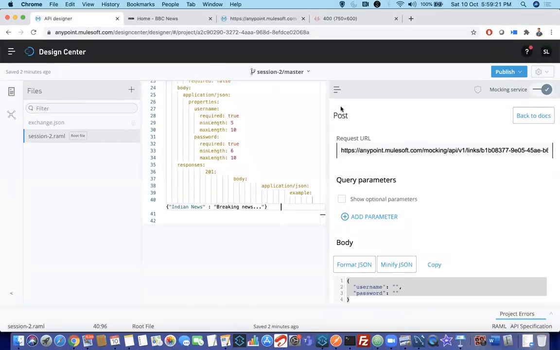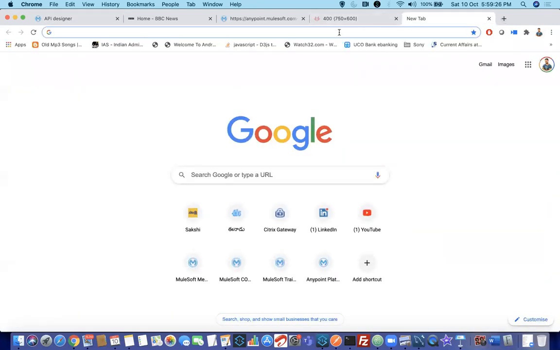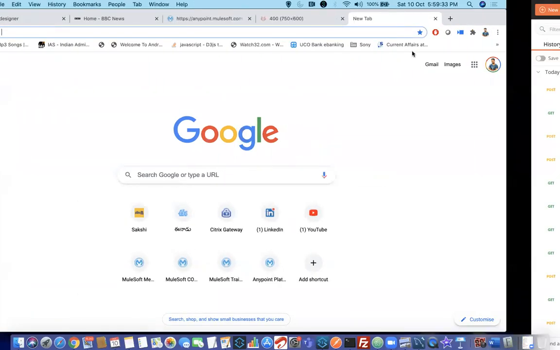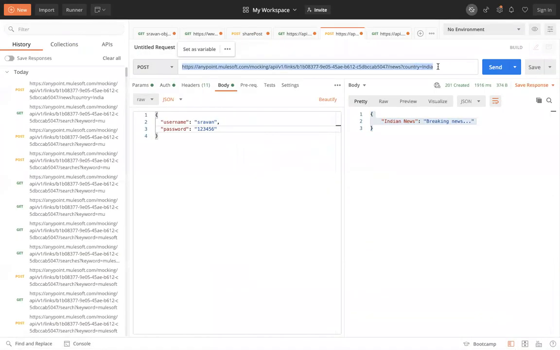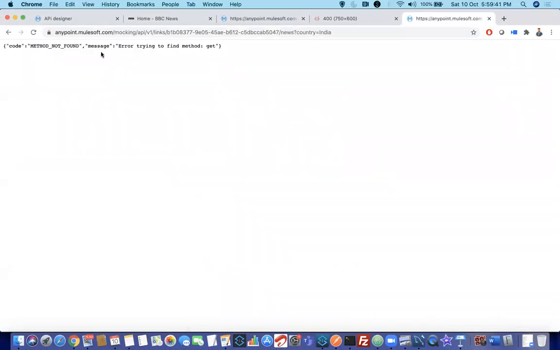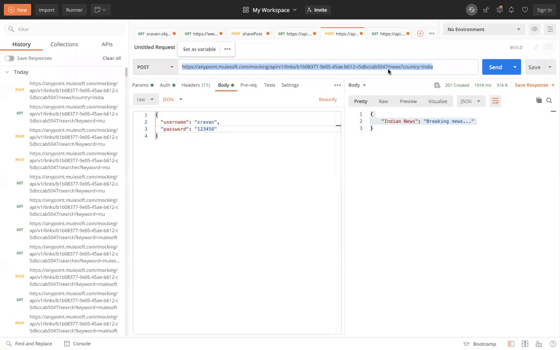Now you must be asking me a question, Shravan, why are you not passing it on the Chrome? Because here there is no way for me to send a body, right? I can pass a query parameter like question mark country India, yes. So let me pass that. But now if I enter, it will say method not found, because by default when you hit on a browser, it is the GET method, but I have to send it as a POST method, which is not possible to test over here. That's the reason we are using Postman. Postman is used for that purpose in general.